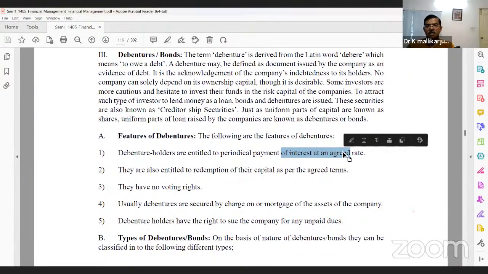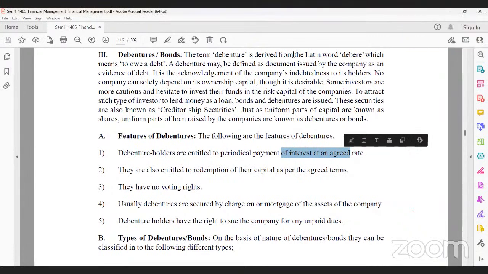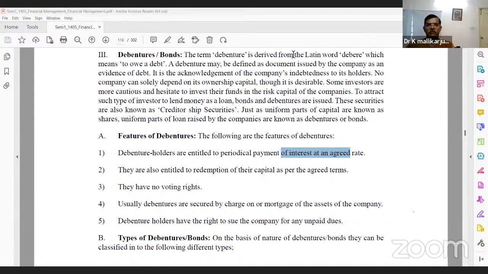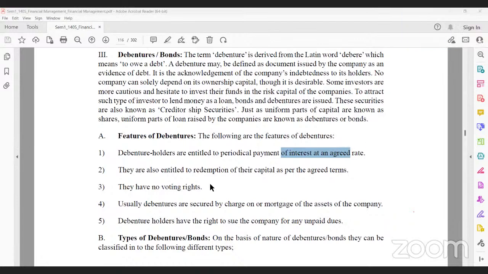There are tenures of 10 years, 8 years, at rates of 8% or 10%, and they are also entitled to redemption of the capital as per the agreement. So there is no permanent debt. Debentures may be redeemed after 5, 10, 15, 25 or 30 years.